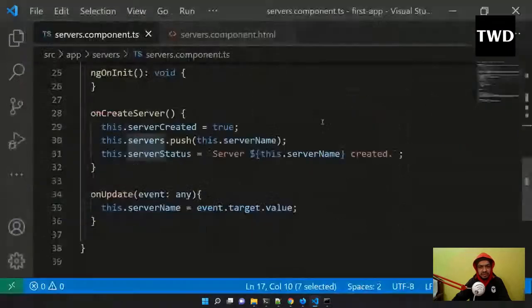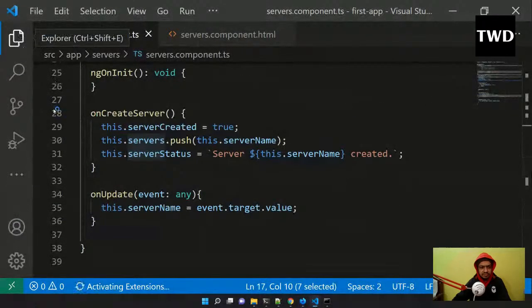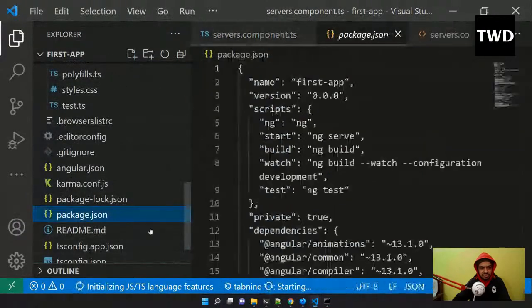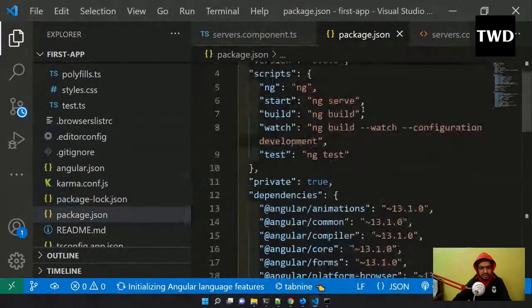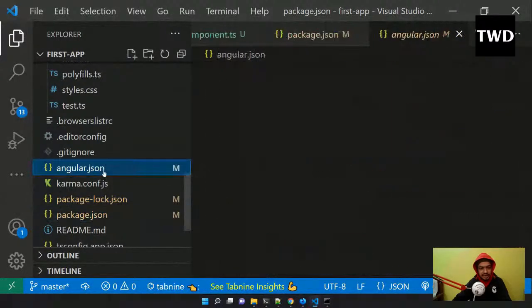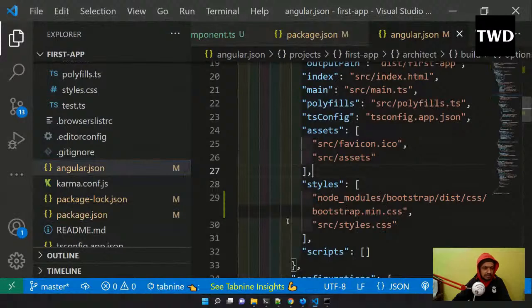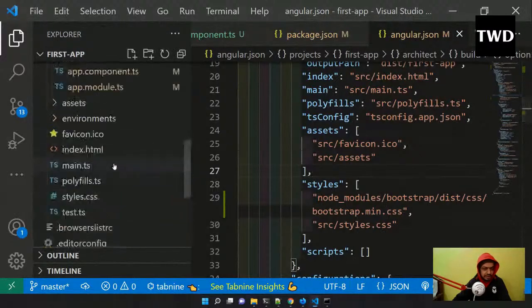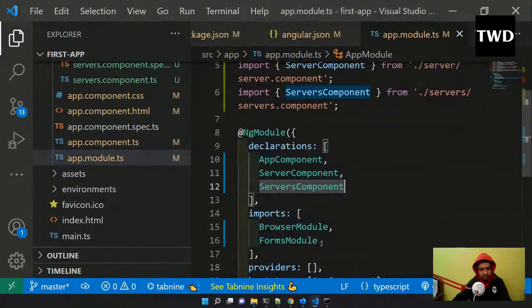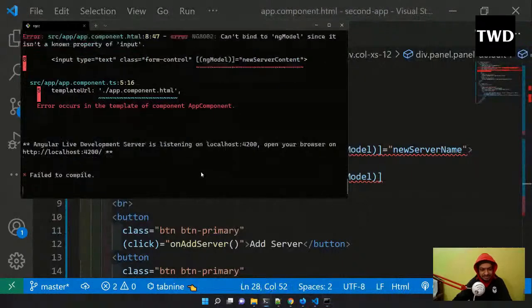So this is the older app. As you can see in this package.json, I have added this bootstrap@3. So I have to add bootstrap@3 first, then in angular.json I have to add it like this. These two things I have done, and then the other thing I have to do, because it is giving an error, is to have this FormsModule also. So these three things I have to do.